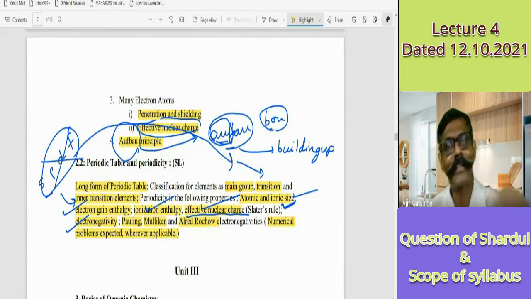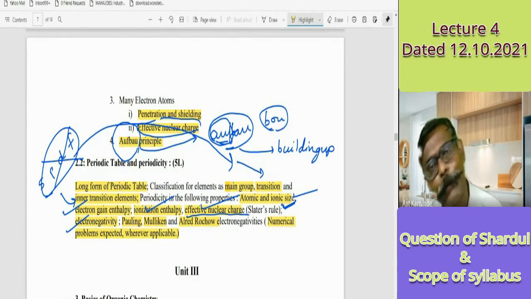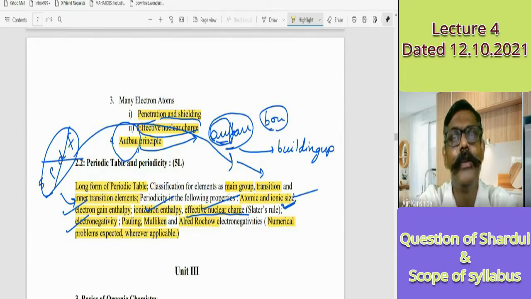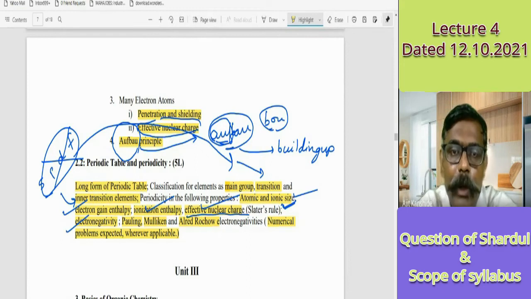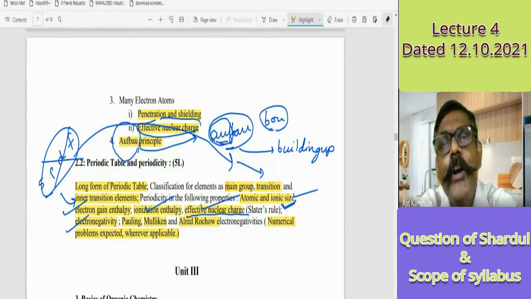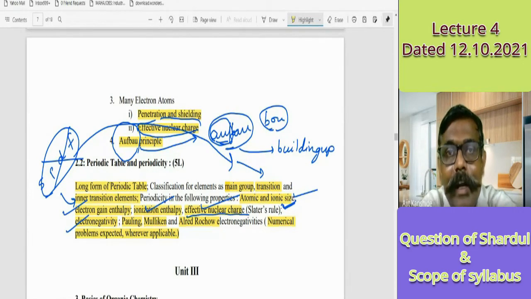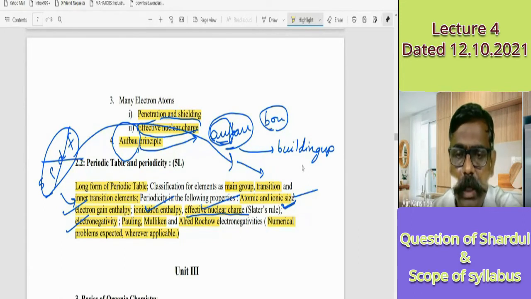Yes, students, that is our Paper 1, Unit 2. About Paper 2, we will have the discussion next time. I want to keep Paper 1 for one day and Paper 2 for the other day, so that we can cover our syllabus at the earliest and properly. If you have any doubt or question, you have to ask. Cognizance, understanding, and application of the concept are very important for me.